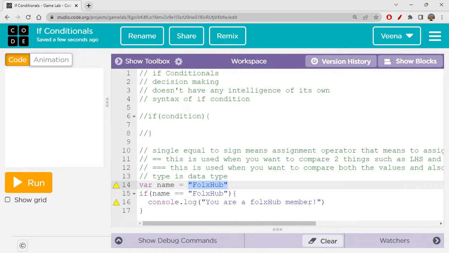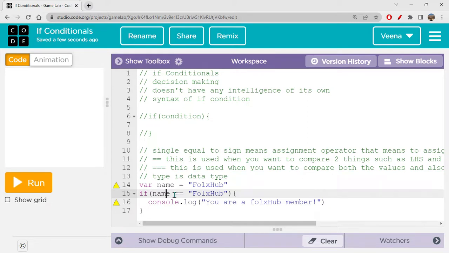So whether this data type and this data type are matching or not is checked with this triple equal to sign. It will compare whether both are equal or not, and it will also compare the type. Both the types should be matching, only then it will consider that to be true, and whatever is inside that will be executed.